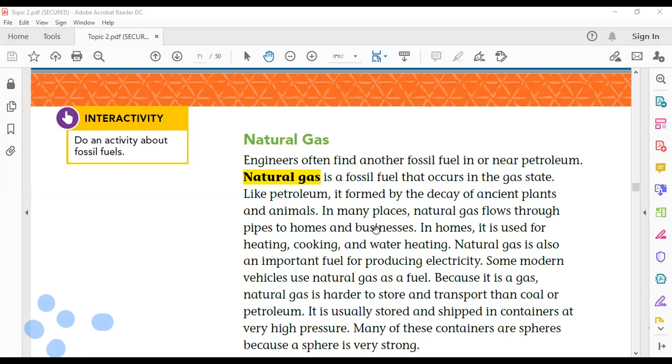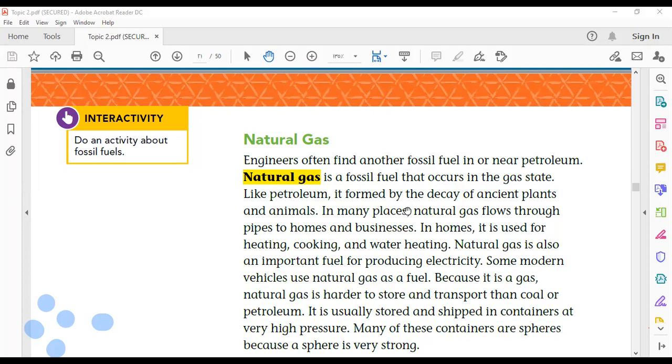But before talking about this, I forgot to tell you that engineers often find natural gas in or near petroleum. So wherever there is petroleum, natural gas is found. Sometimes it is in or near petroleum. It is in the gas state, and it is formed from the remains of plants and animals.